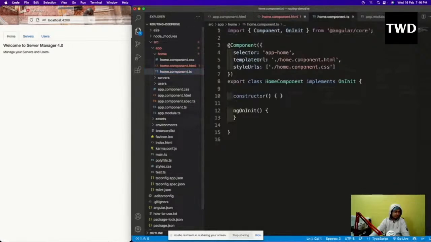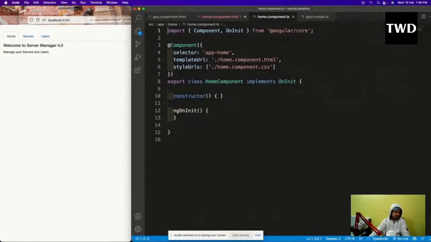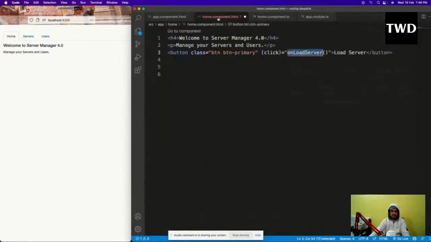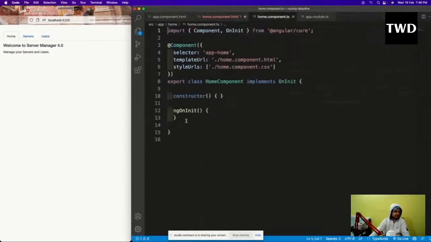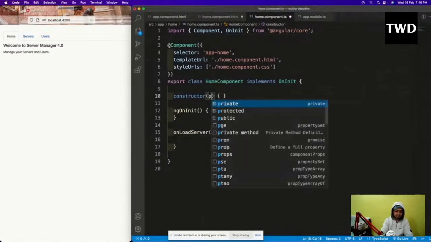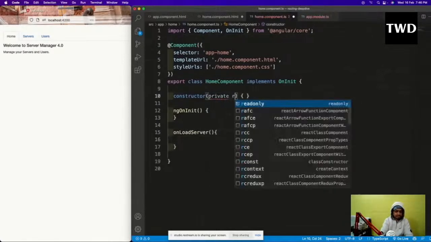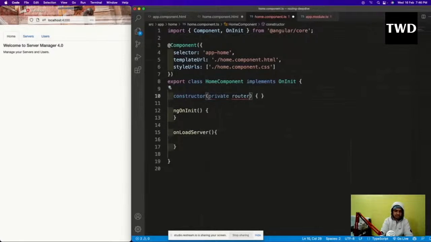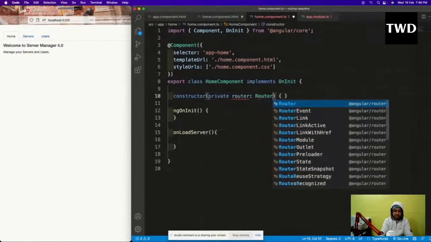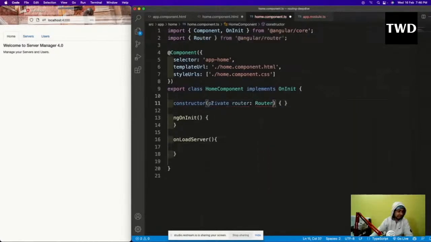So in the home component.ts file, we are going to include the router. Then this onLoadServer I have to create here. After ngOnInit, I'll have this onLoadServer, and in the constructor I'll have to have the router also. Private router: Router, which is again going to be imported from Angular router.